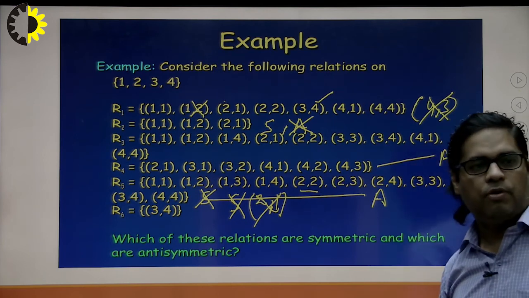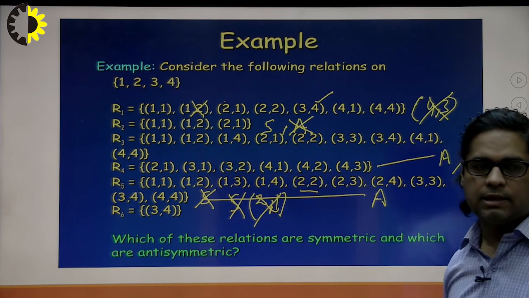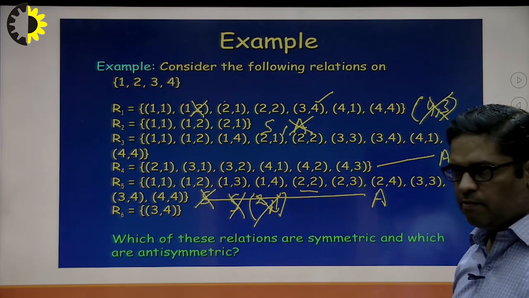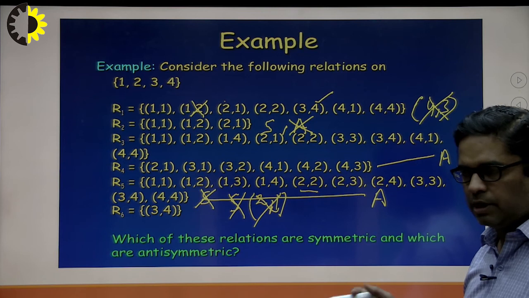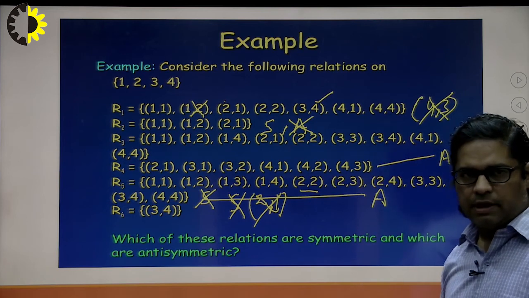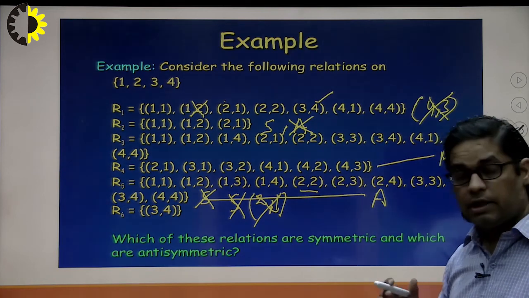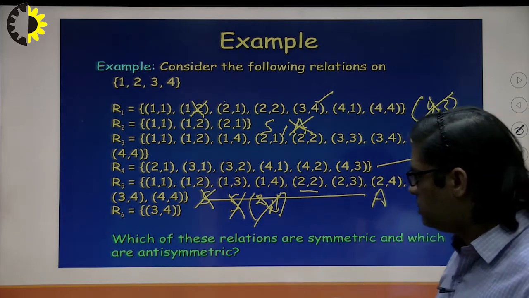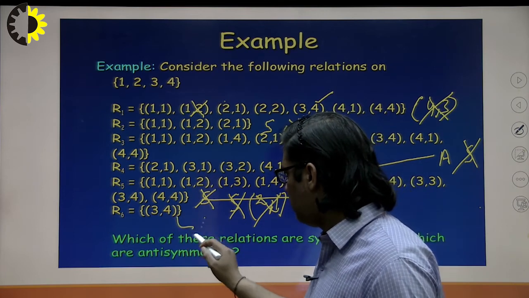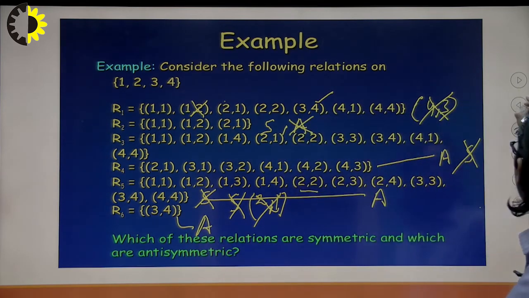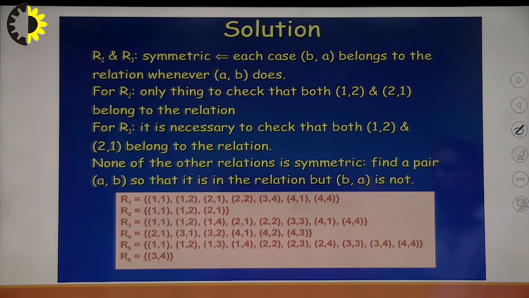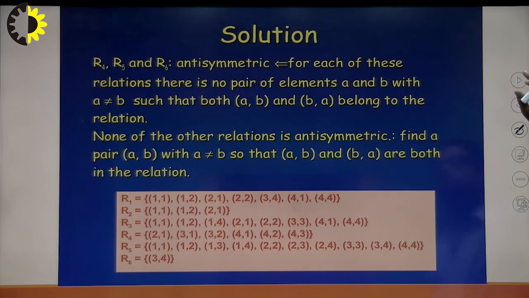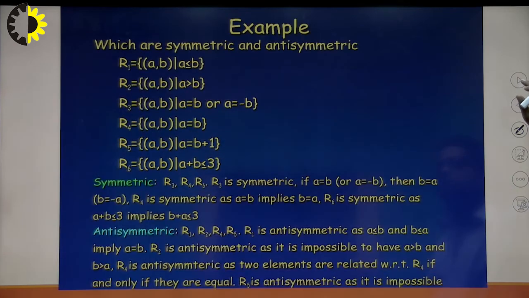Last one, 3 comma 4. Yeah, the last one is a very interesting example. R6. In R6, 3 comma 4 is here, but 4 comma 3 we don't have. That's why it is not symmetric. If it is not symmetric, there is a chance to be anti-symmetric. So anti-symmetricity is not failing anywhere. That's why this relationship is an anti-symmetric relationship. So these are the solutions. Again, the solution of the same exercise. This is also one exercise for students.